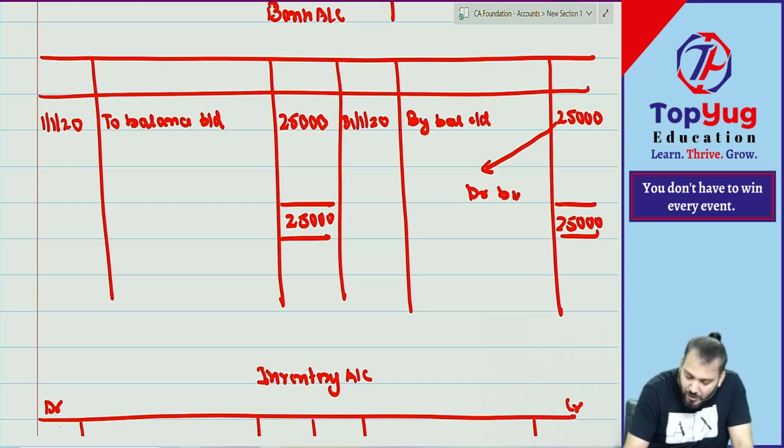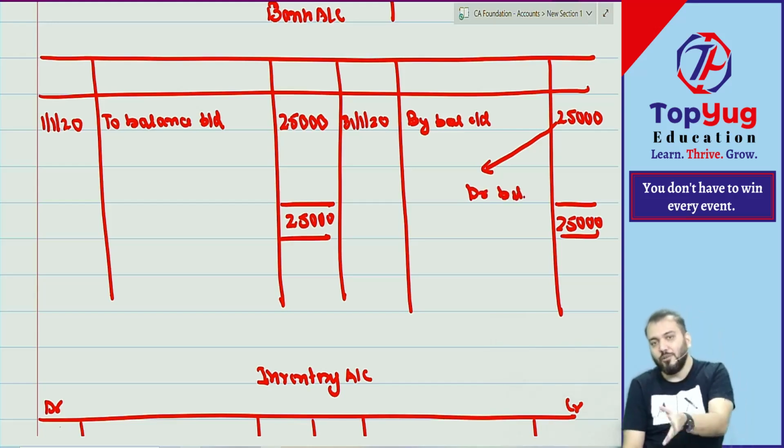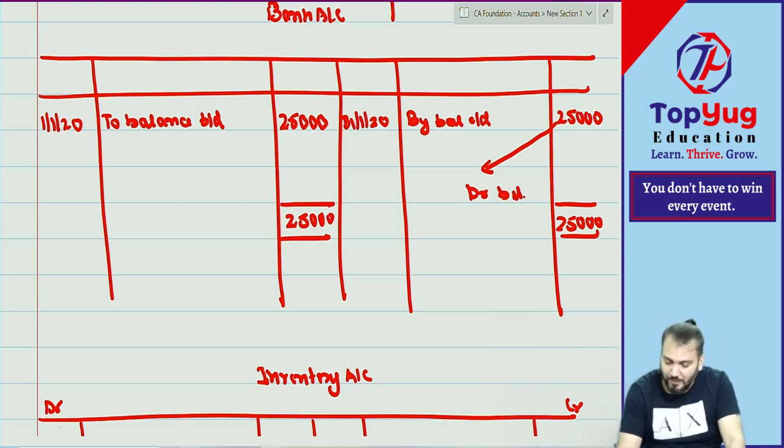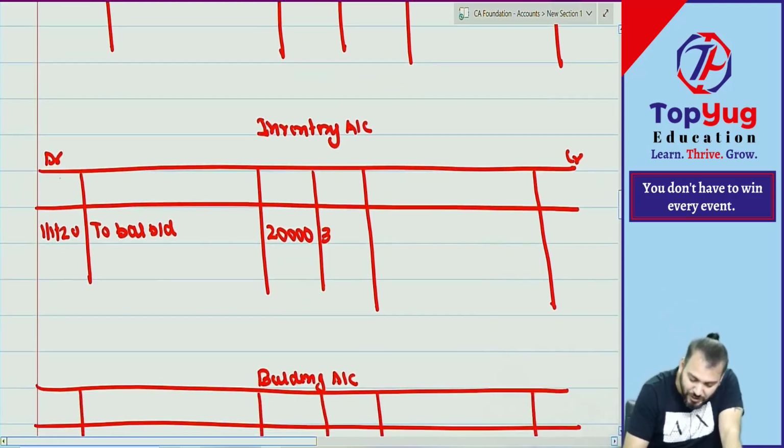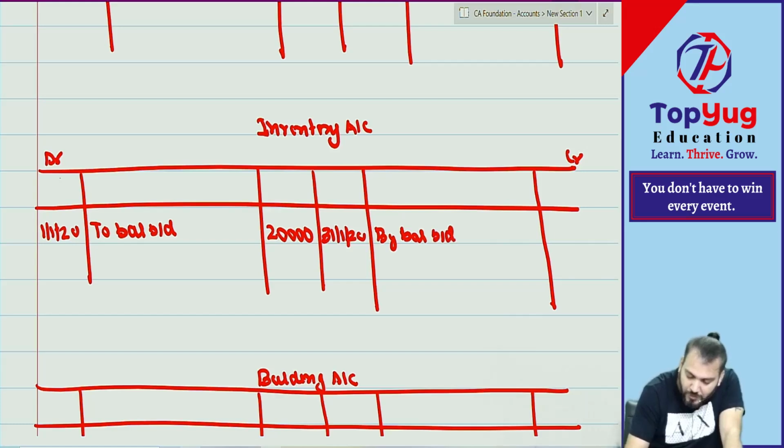Debit balance. So in the credit side, the closing balance will always be there. Inventory: in this also nothing. So this is 31st Jan 2020, by balance brought down, how much? 20,000.